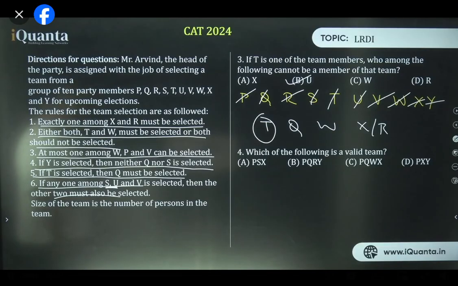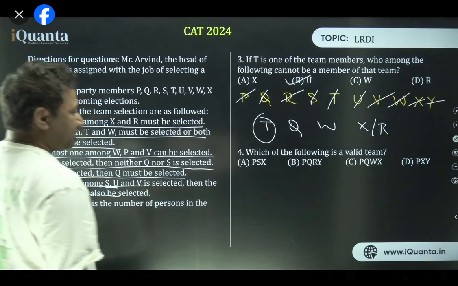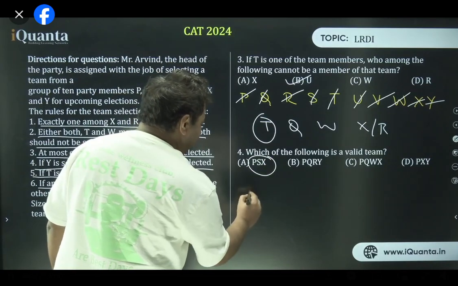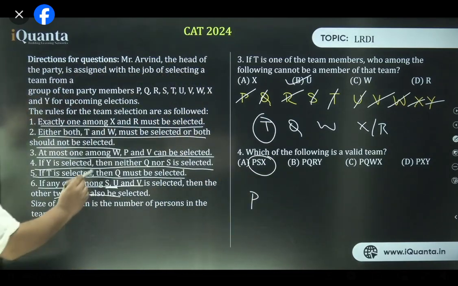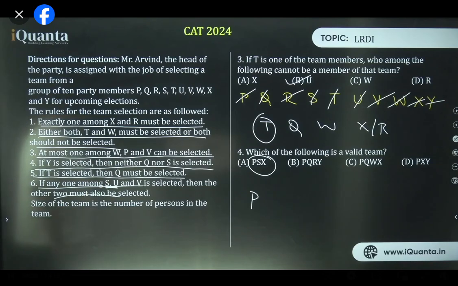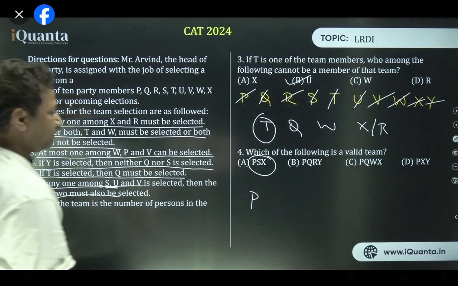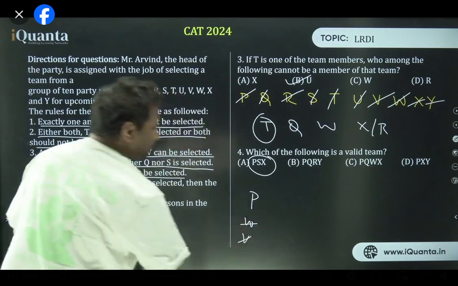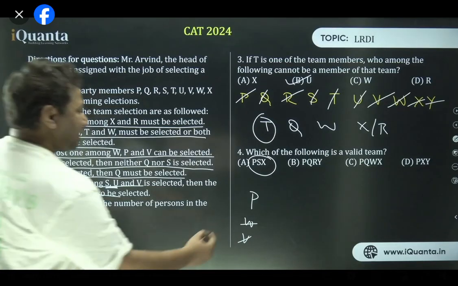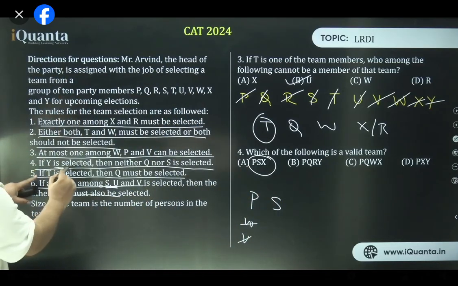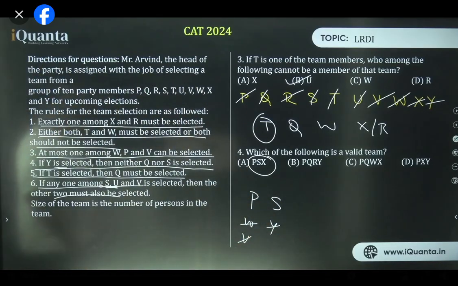Great. Coming to question number 4. Which of the following is a valid team? Valid team. So let's check P, S, X. If P is taken, then W and D will not be selected. I'm just eliminating W and D. Now S. If S is selected, then from statement 4, Y will not be selected. Is that right? And S and U we need to put together.